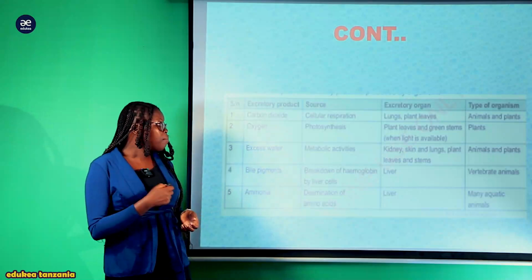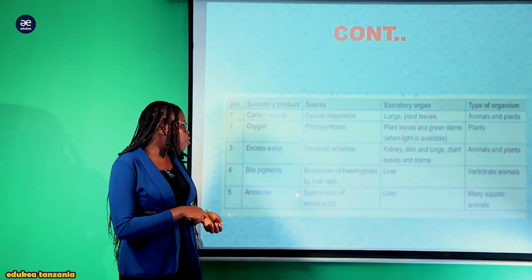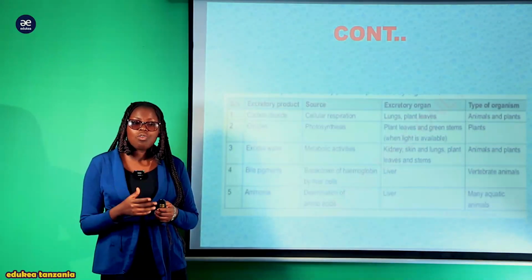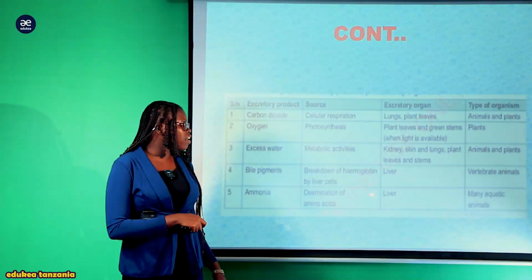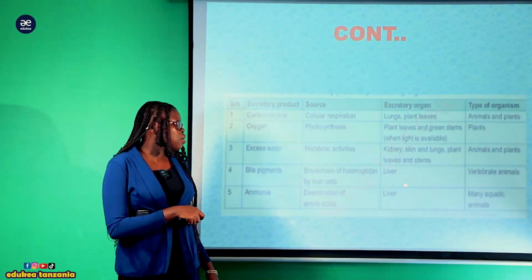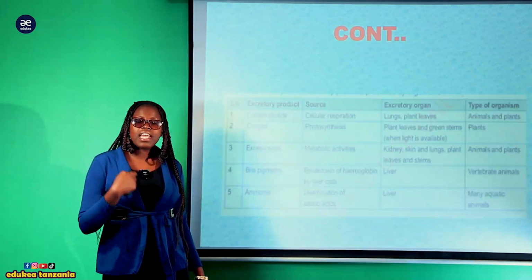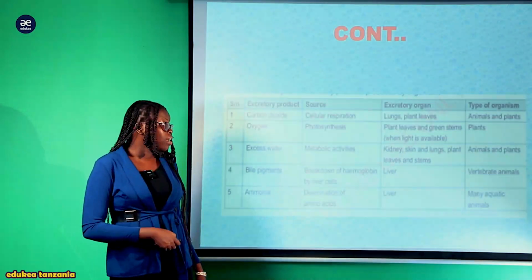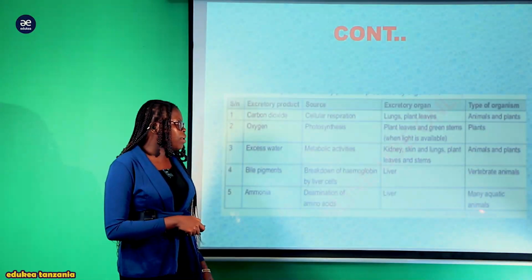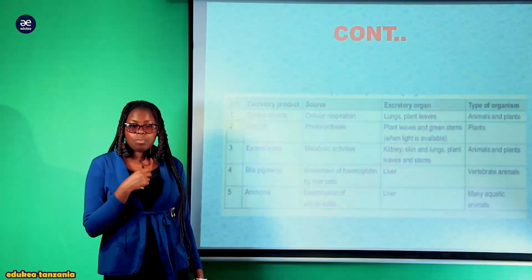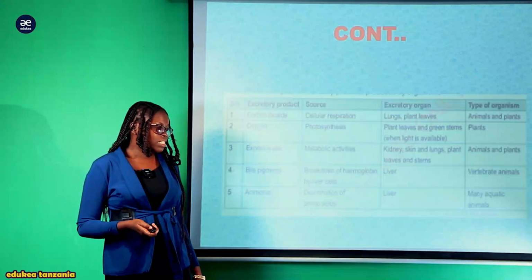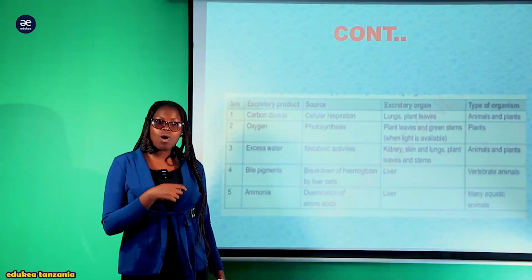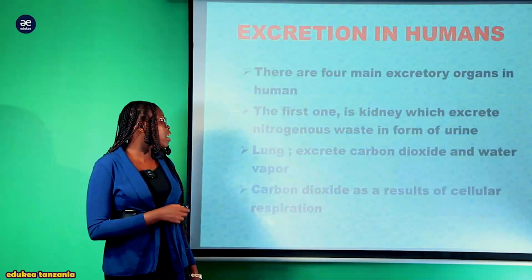Nyingine ni ammonia. Ammonia, the main source of ammonia is the deamination or breaking down of amino acid. So the excretory organ is liver, is the one which breaks down or performs the deamination process kwa human being. Na type of organism, kuna many aquatic animals, vile vile binadamu sisi pia tunakuwa tunaperform the deamination process, lakini sana sana samaki ndio wanakuwa wanaexcrete this ammonia.